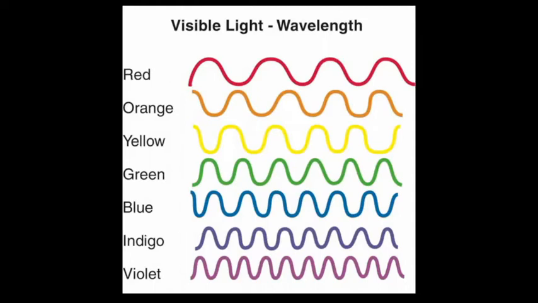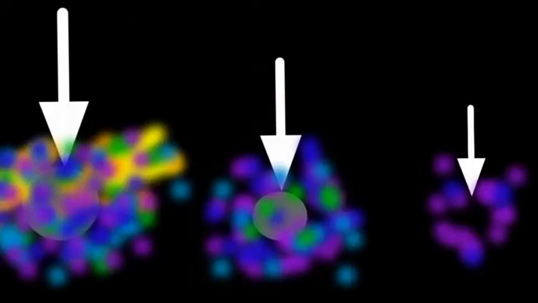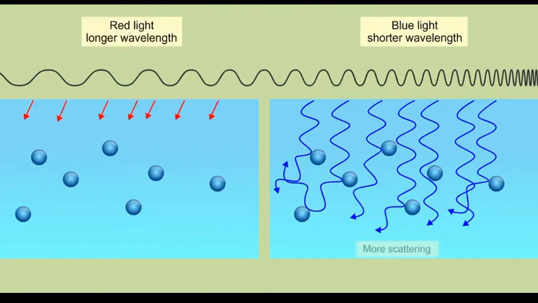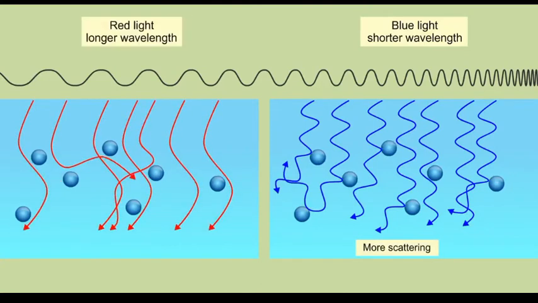These are the two factors that the scattering phenomenon depends upon: one is the particle size and the other is the wavelength of light. As the particle size increases, the amount of scattering also increases. Shorter wavelength colors undergo more scattering, whereas higher wavelength colors undergo minimum scattering.